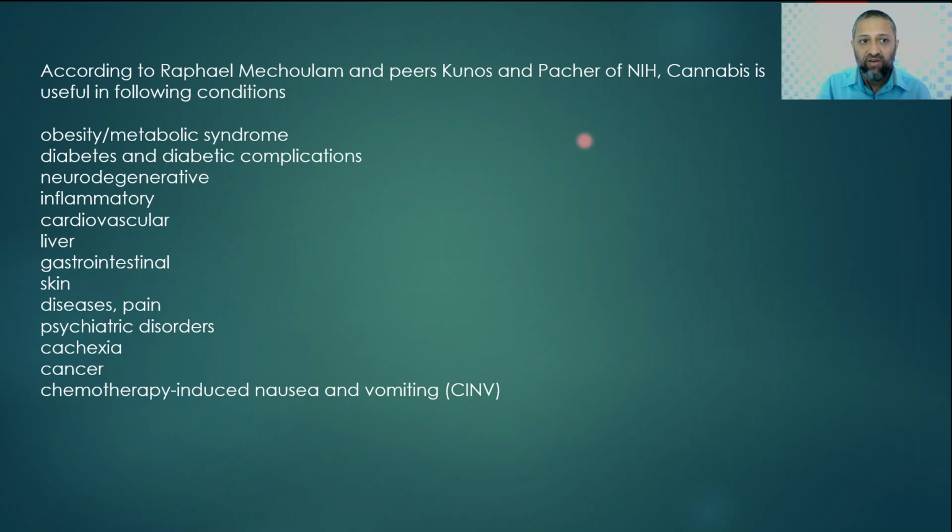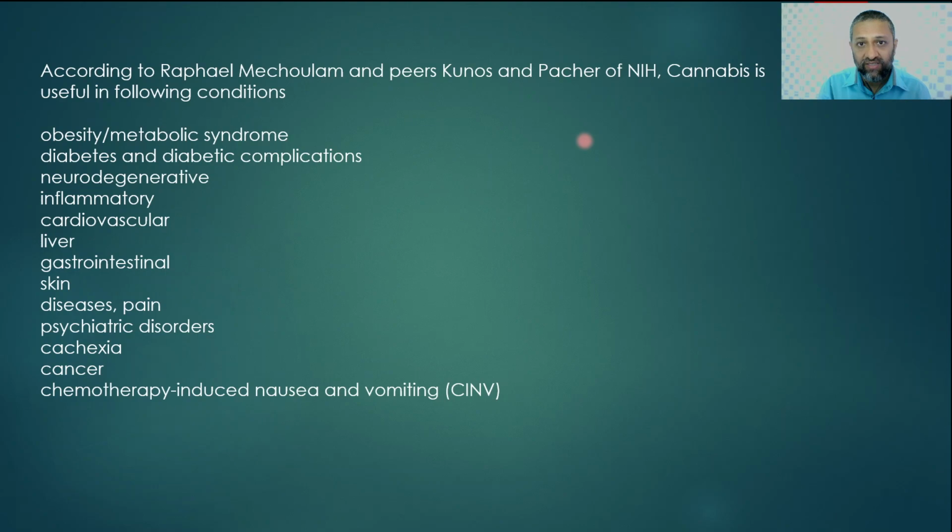Cannabis is useful in neurodegenerative disorders like Parkinson's, Huntington's chorea, multiple sclerosis. It's useful in chronic inflammatory disorders like rheumatoid arthritis and all kinds of autoimmune disorders.